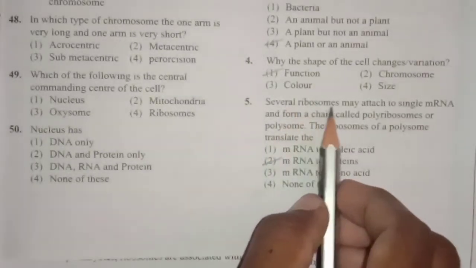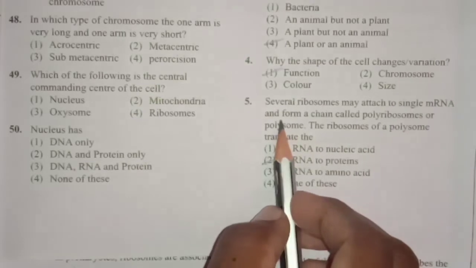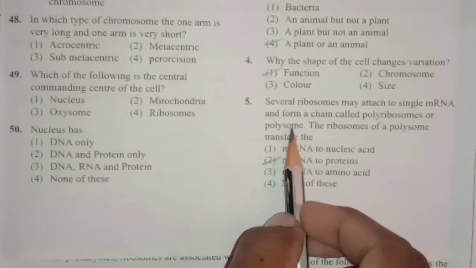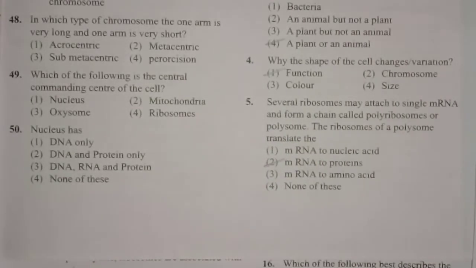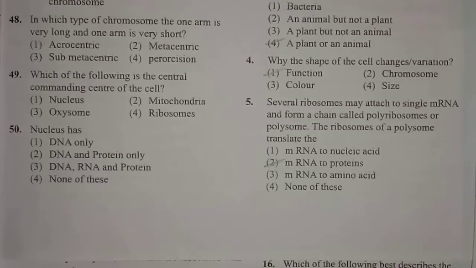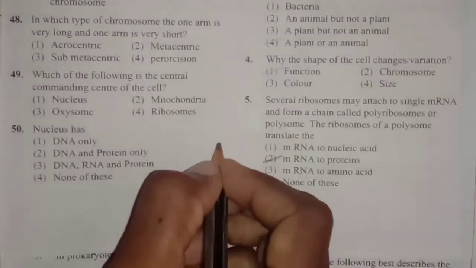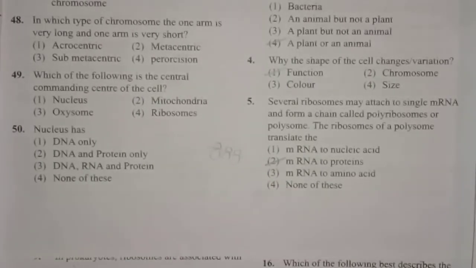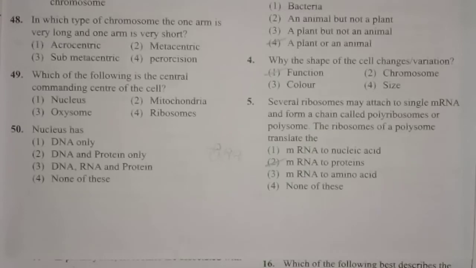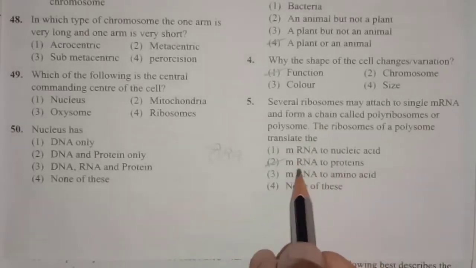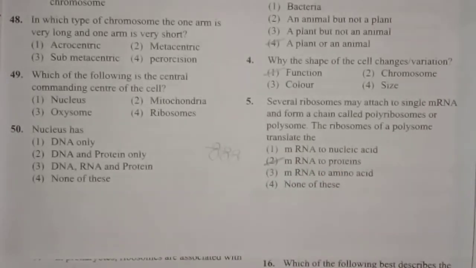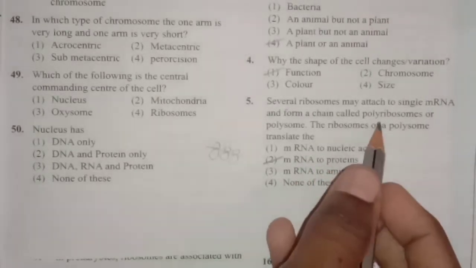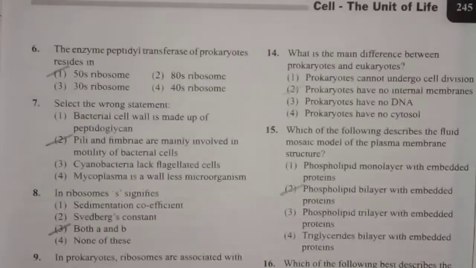Next one, several ribosomes may attach to single mRNA and form a chain called polyribosomes, are also called as a polysome. The ribosome of a polysome translate the. So the polysome, which means many number of ribosomes attached to single mRNA. The condition is known as a polyribosome or polysome. So what is the main function of polysome? They mainly helps in translating mRNA to proteins. So during protein synthesis, the mRNA will be translated to proteins that is mainly formed by polysomes.